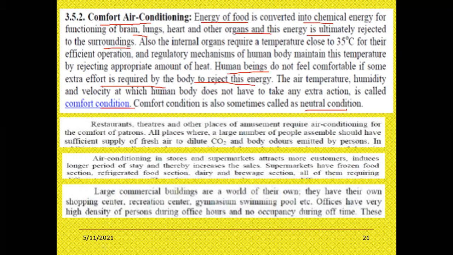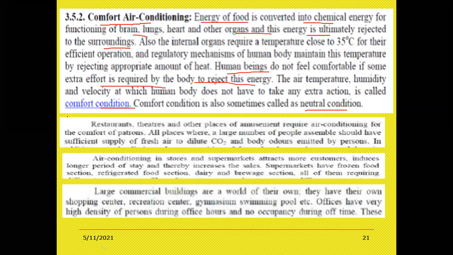So comfort means, for example, if you want to taste an ice cream, you will taste the ice cream only if it is solid. If it turns liquid and is just normal, even though you like chocolate ice cream, you will not taste the ice cream. Why? Because it is not in a solid state. So that is nothing but a comfort.